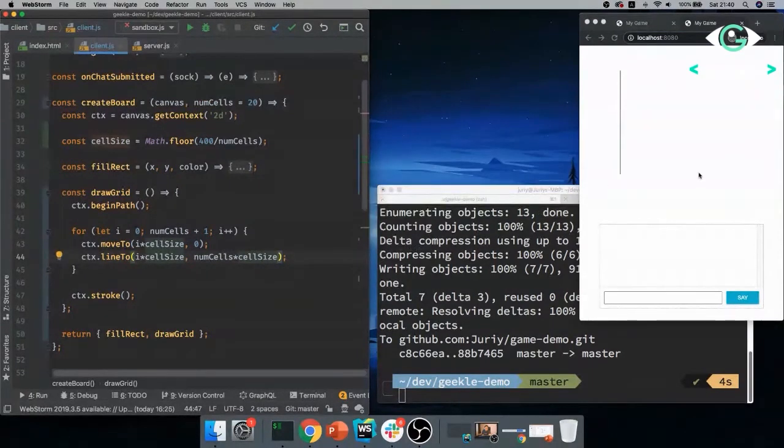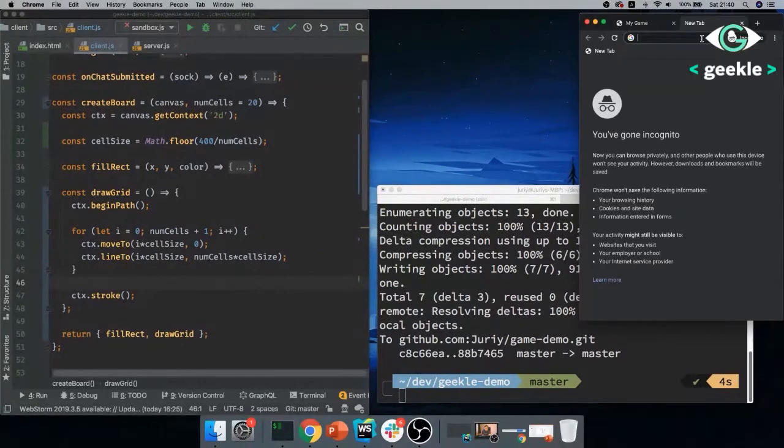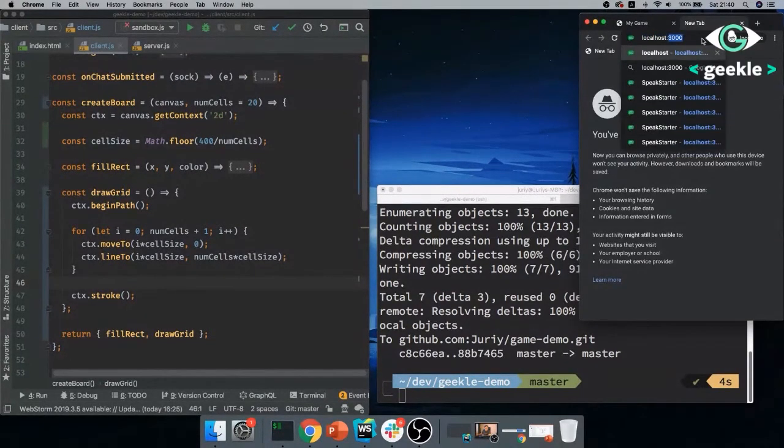All right, so let's see if that worked. There's something wrong with my tab. Give me a second, I'll reopen it.